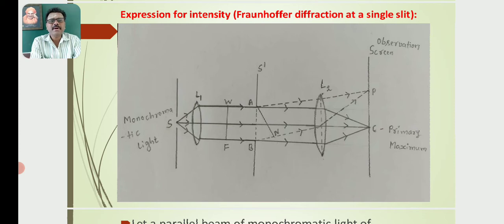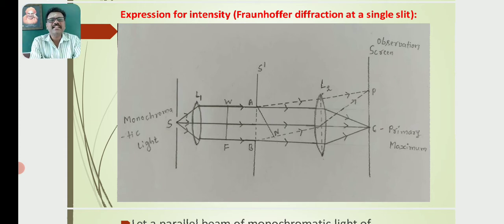The parallel beam of light is nothing but a plane wavefront. Then further, the plane wavefront is made to be incident on the obstacle AB. At the position of obstacle AB, the incident parallel beam undergoes diffraction.